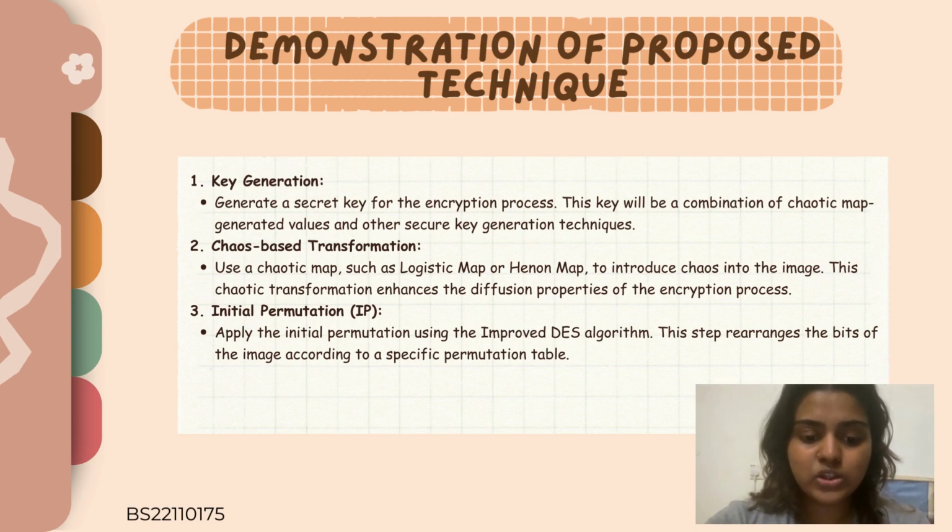Number 3 is initial permutation, which is IP. Apply the initial permutation using the improved DES algorithm. This step rearranges the bits of the image according to a specific permutation table.